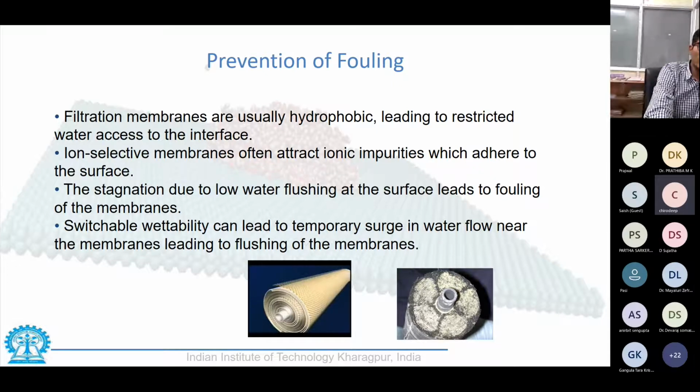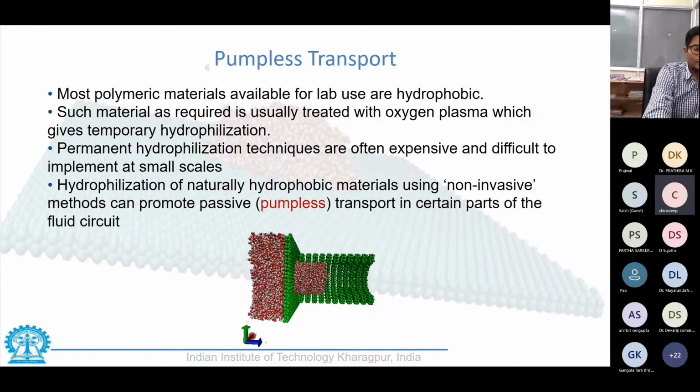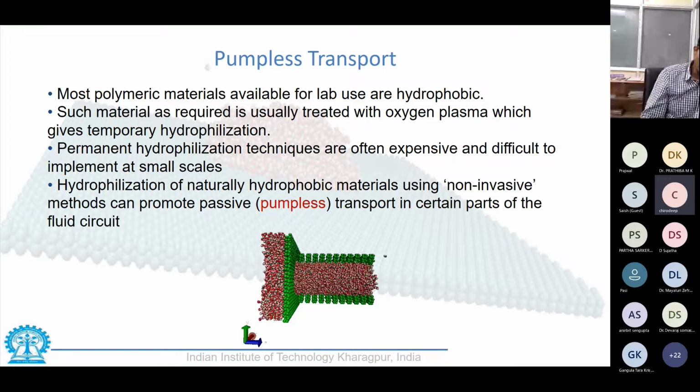So these are certain applications which make the study of nanofluidics and nanotechnology an important paradigm for lab-on-a-chip devices. And obviously, the most important aspect is that we love things that happen for free.